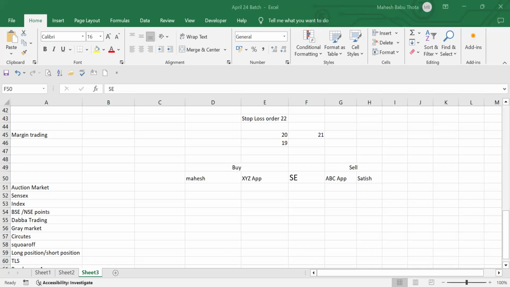But for doing all this in the auction market and completing these transactions, the stock exchange will levy some penalties on the ABC app also. You know why?